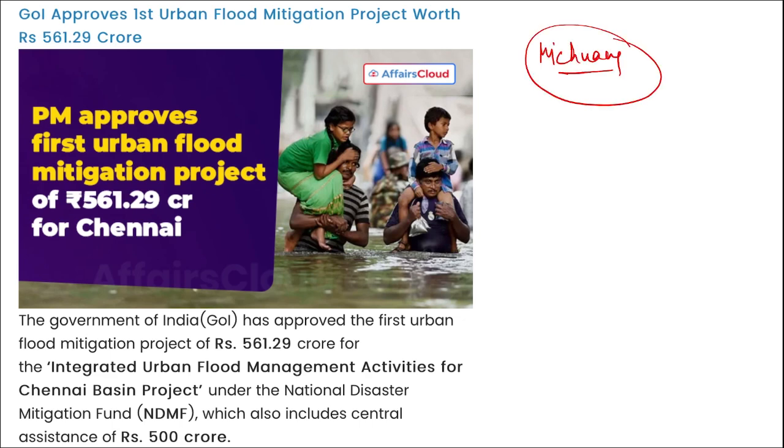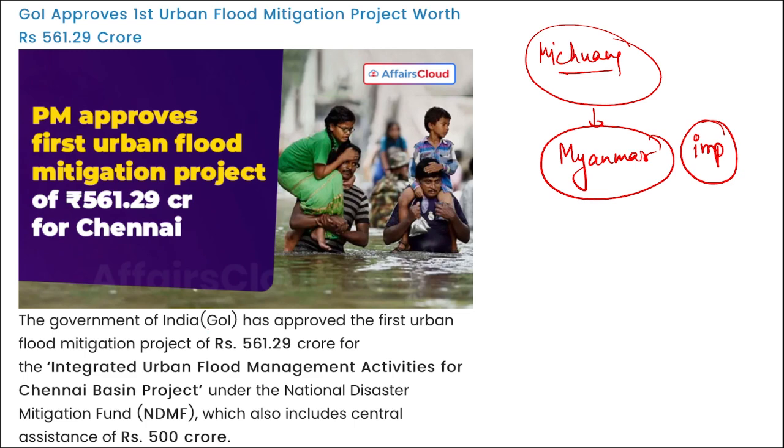This is the name of the cyclone that is in Chennai right now. This name, Michaung, was given to this cyclone by which country? It was given by Myanmar. This is also an important question, friends, right?